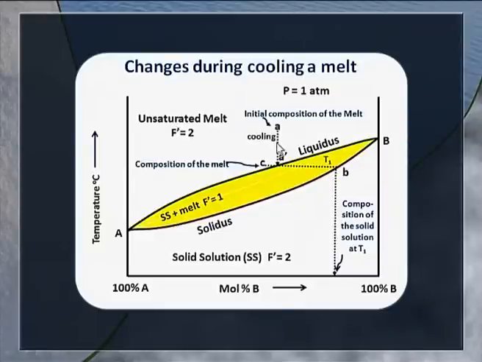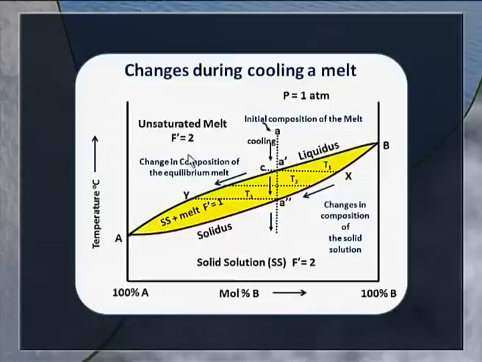The temperature decreases without any other change till we reach the point A prime on the liquidus, at which solid makes its appearance. And this is the solid solution whose composition is much different from the original composition that we started with. This is much richer in component B.